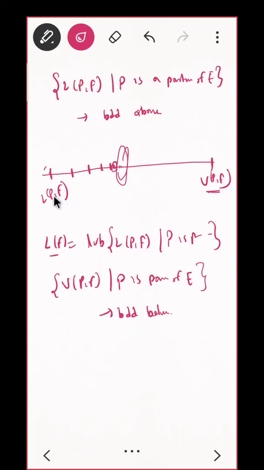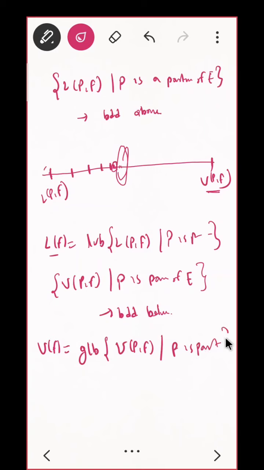Do you see that? So by the GLB axiom, what does this say? It has UF exists, the GLB, greatest lower bound exists. UF equals the GLB of UPF where P is a partition.